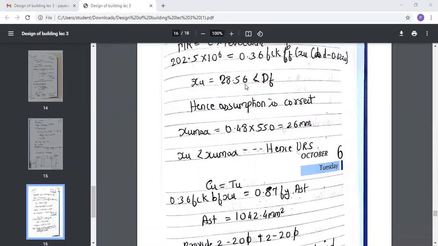So as our XU is 28.56, whatever we had assumed, that is XU should be less than DF, so our assumption is correct over here. Now you need to calculate XU max. To calculate XU max you have the formula that is 0.48 into D. So D is how much? 550. So 0.48 into 550. So XU max you get is 26 mm. Now XU is less than XU max. So hence URS. What is URS over here?